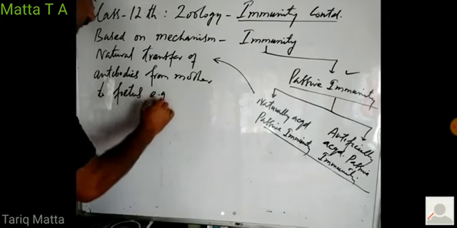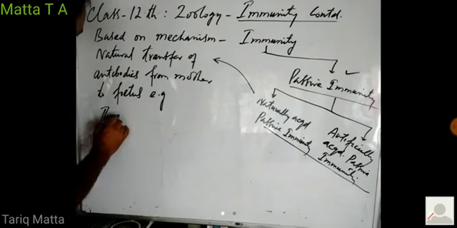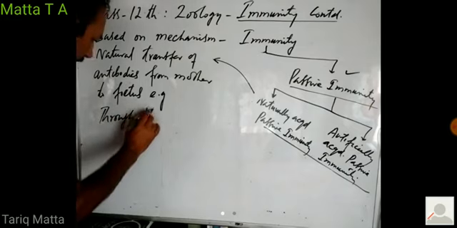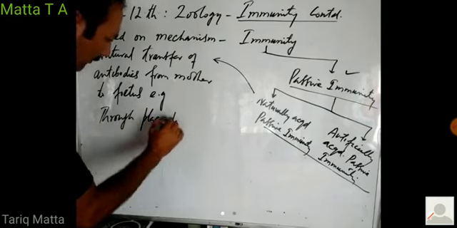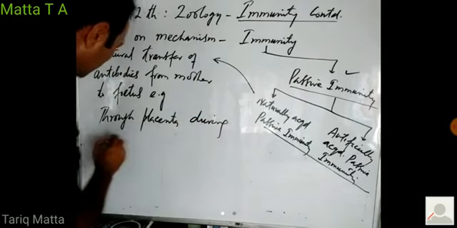How? For example, through the placenta during embryonic development.